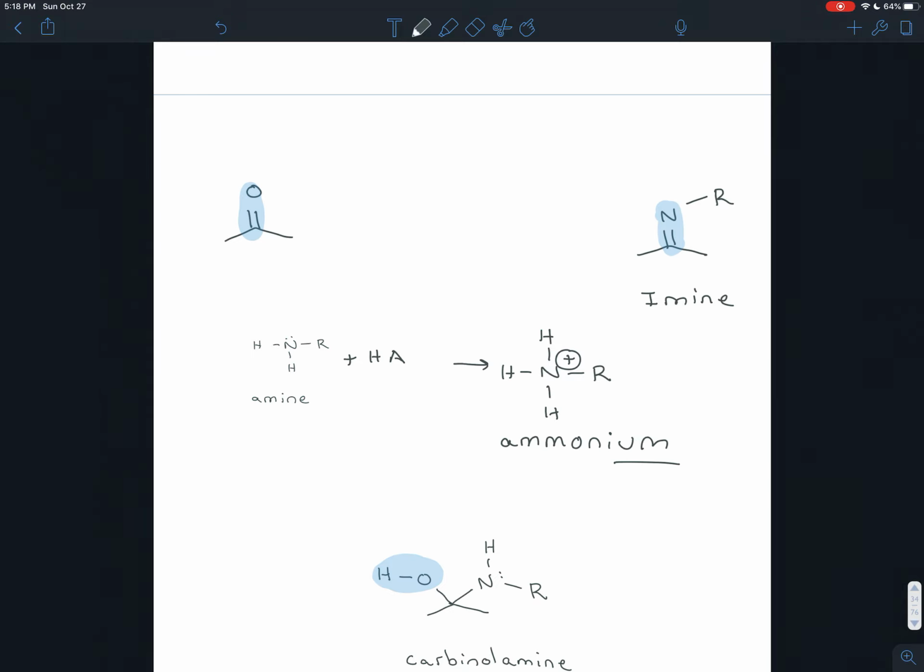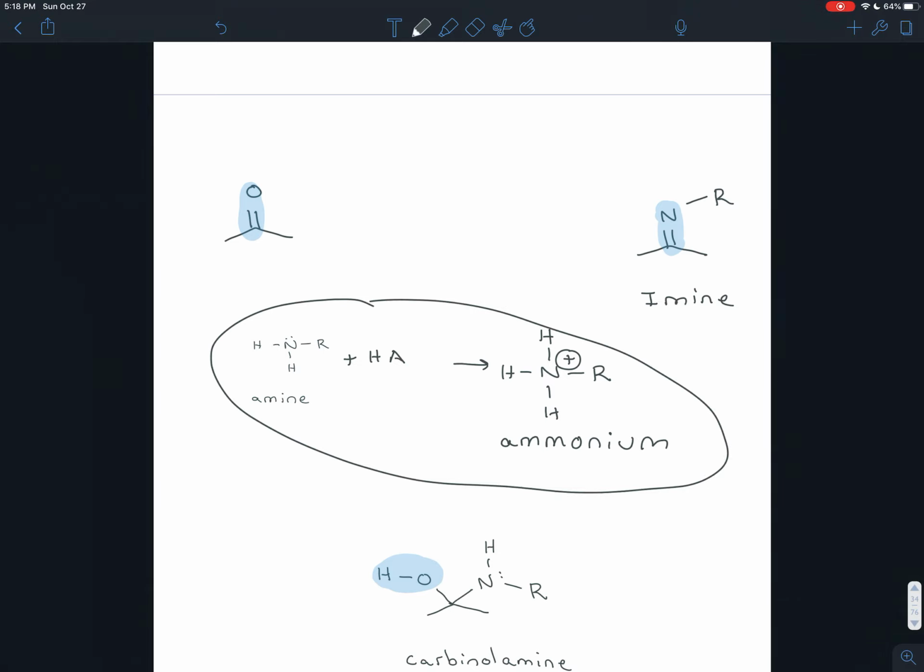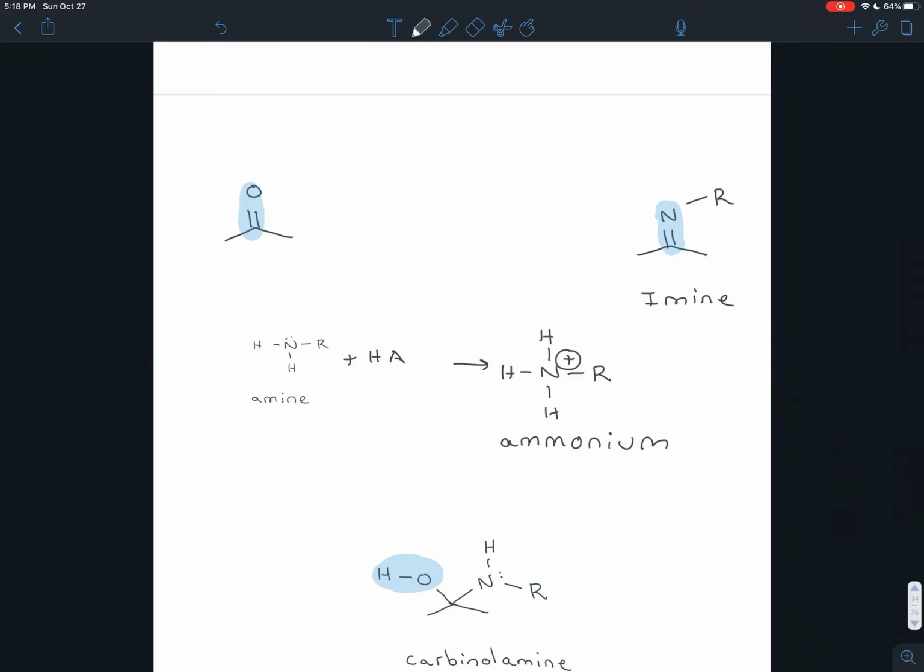So the ium there is referring to this charge. Now the ammonium ion, as you can imagine, is not a very good nucleophile. It has a positive charge on it. So if you make the solution too acidic, then all of your amines will turn into ammonium, and they won't be able to function as a nucleophile at all.